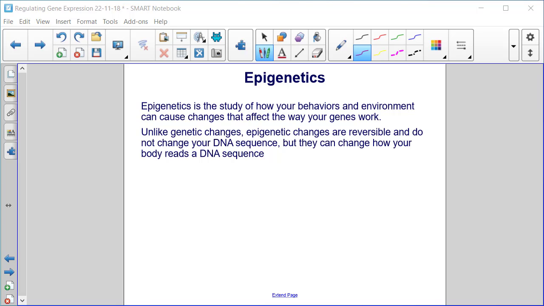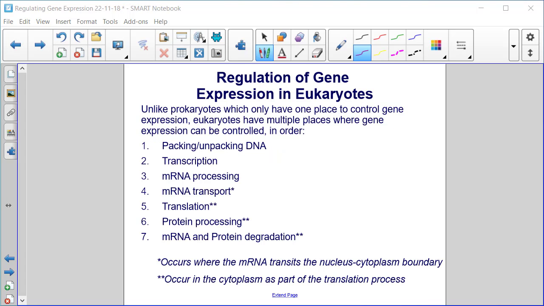Epigenetics. Epigenetics is the study of how your behaviors and environment can cause changes that affect the way your genes work. Unlike genetic changes, epigenetic changes are reversible and do not change your DNA sequence, but they can change how your body reads a DNA sequence.